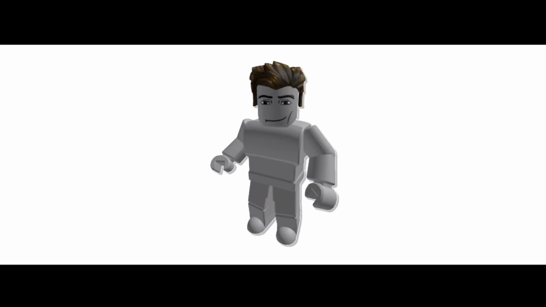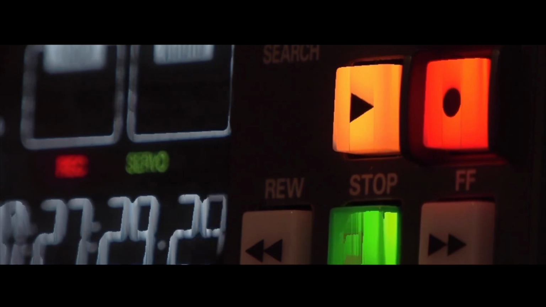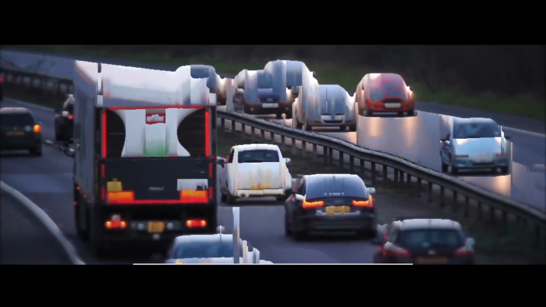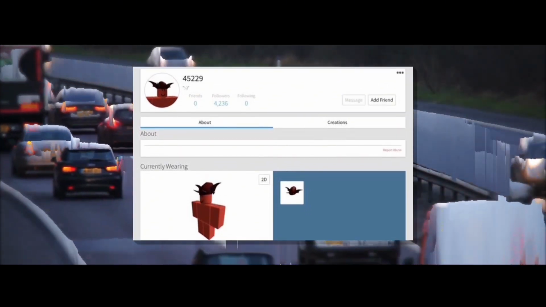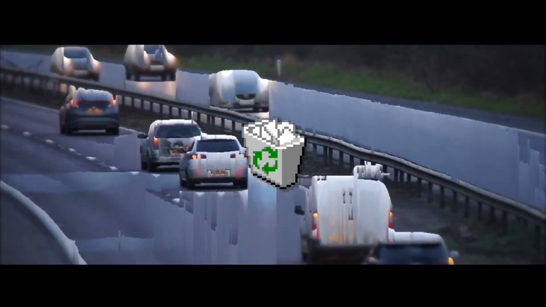Afterwards, their avatar would change to all red, and their username to 45229, mirroring the likeness of the hacker. Of course, there hasn't been a single recorded incident of this ever occurring, but most chose to simply run with it. After all, 45229 was a legitimate account on Roblox, and was sparsely active up until the account's deletion in 2017, cementing itself, among others, as the foundations of Roblox myths and urban legends.